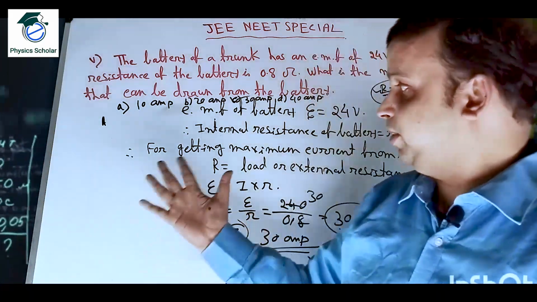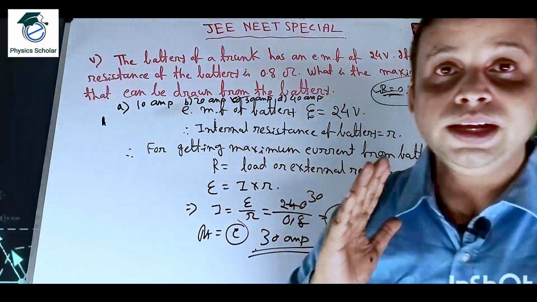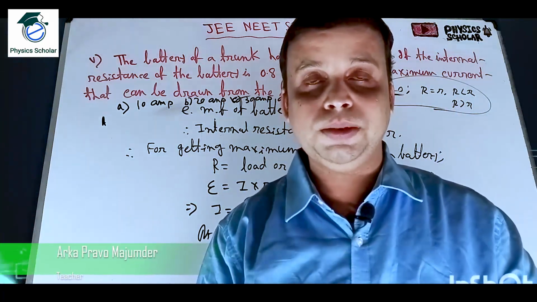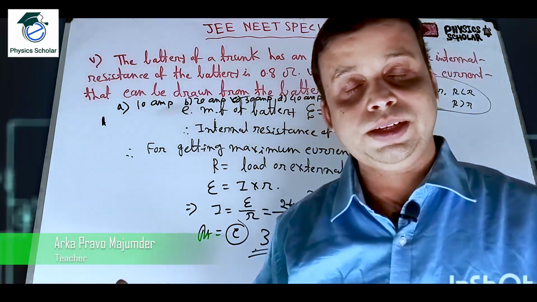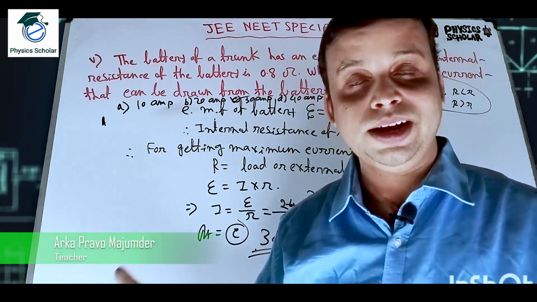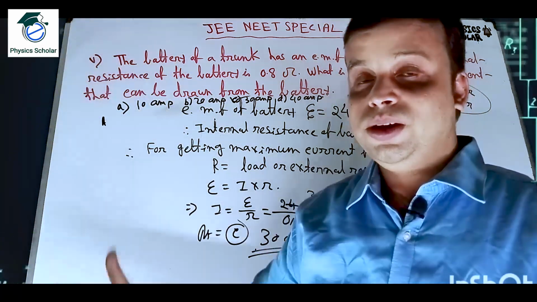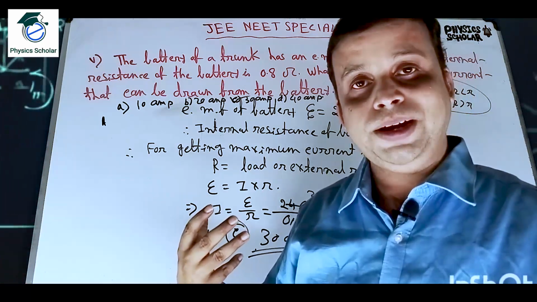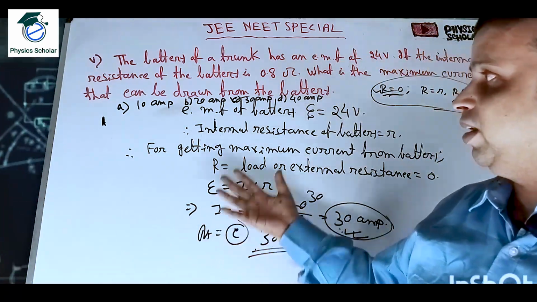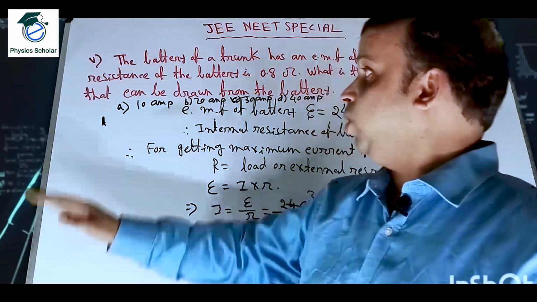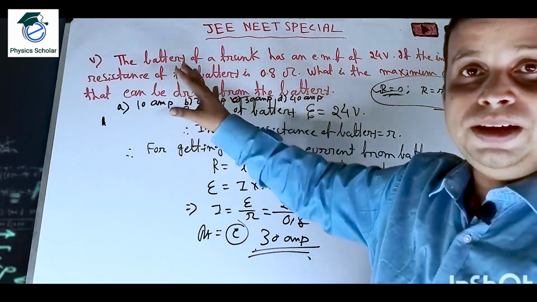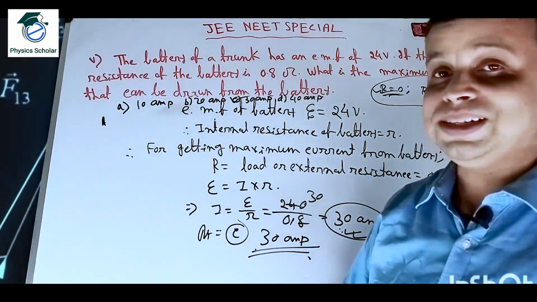So these are the things you have to remember. The condition of getting maximum current from the battery: if the internal resistance of the battery is small, and if the external resistance is 0, then we will get the maximum current from the battery, clear, and it will be 30 ampere here. So students, hope you have understood problem number 5. Now let us move to problem number 6.